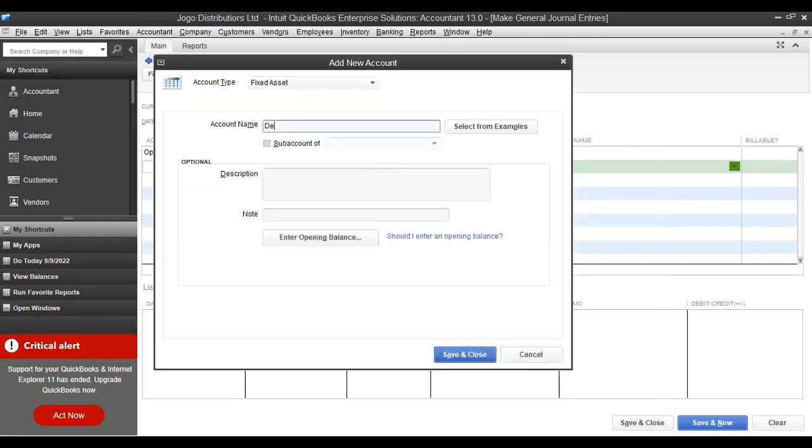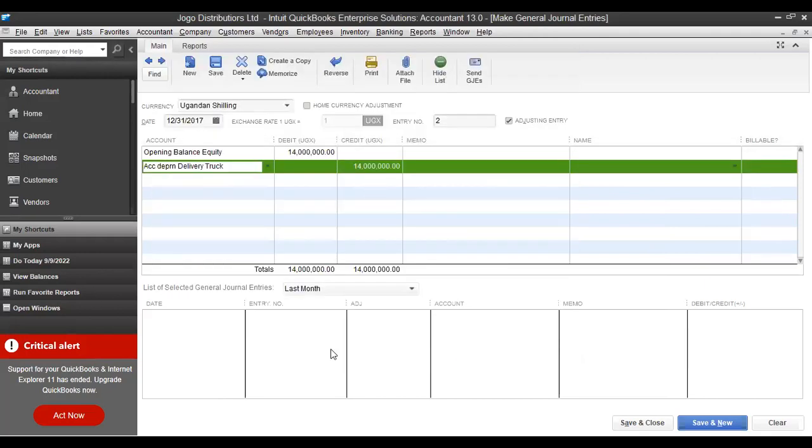So you say accumulated depreciation, delivery truck. So that's how we capture balances.